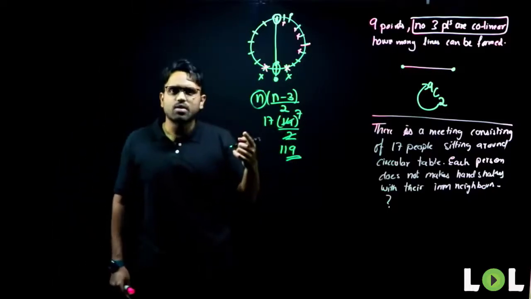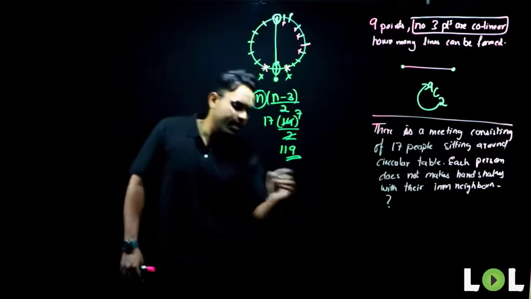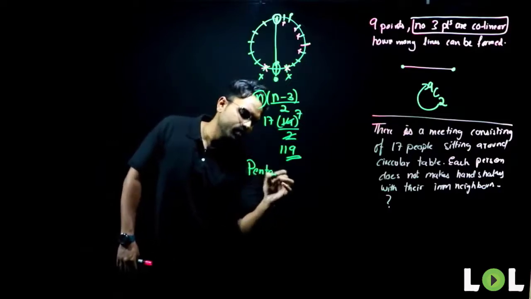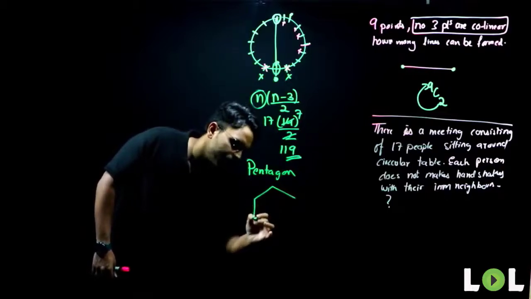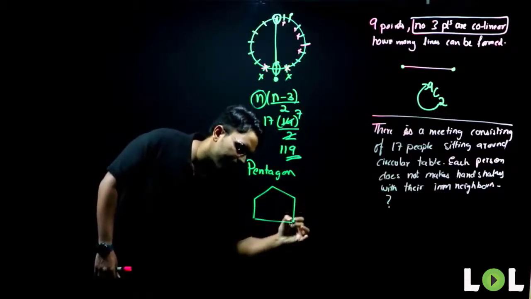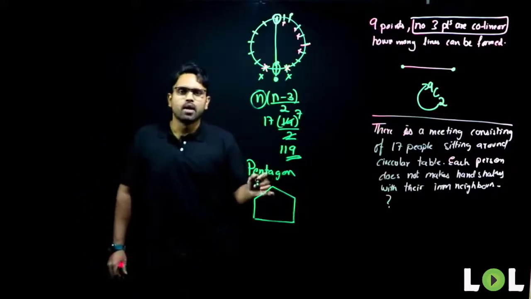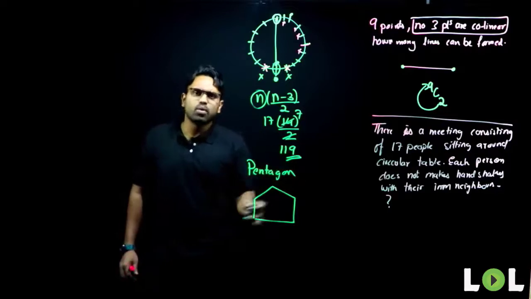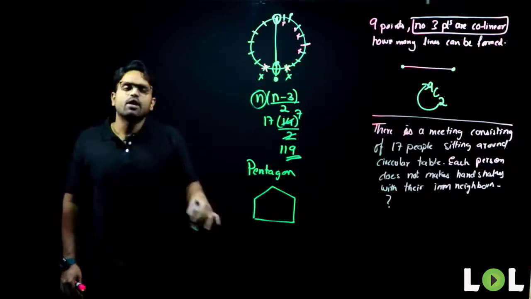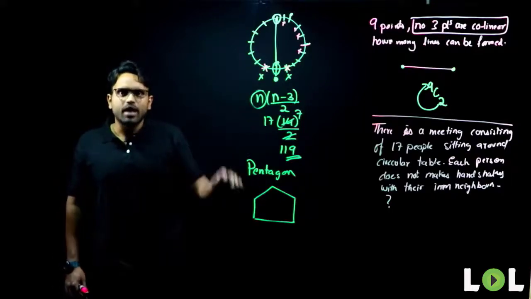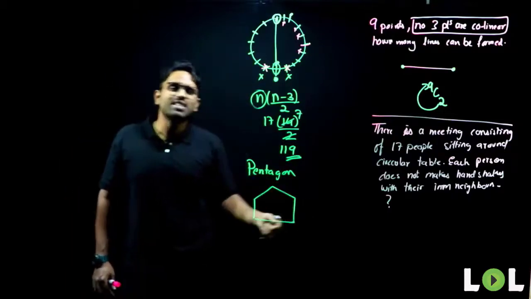Now, I ask you something like this. A pentagon has how many diagonals? What is a pentagon? A pentagon has how many sides? 5 sides. 1, 2, 3, 4 and 5 sides. A pentagon has how many diagonals? Do you have to write it and solve it? If he gives a hexagon, will you have time to write it and solve it? You might end up missing 1 or 2. If he gives you an octagon, again you might miss. So as the numbers increase, you will start missing them. So what is the approach that you should have?